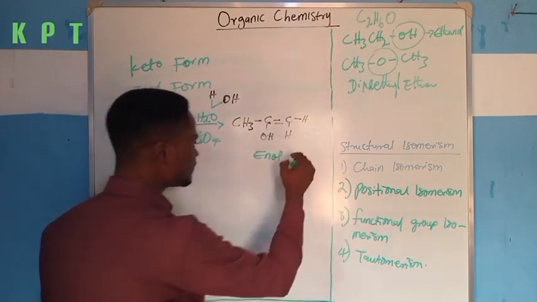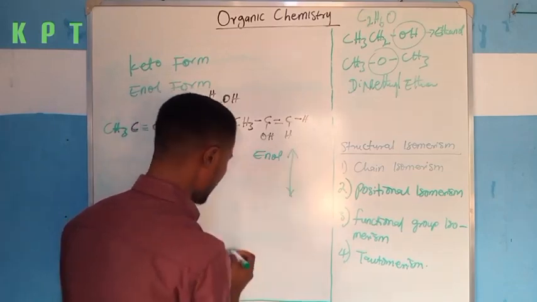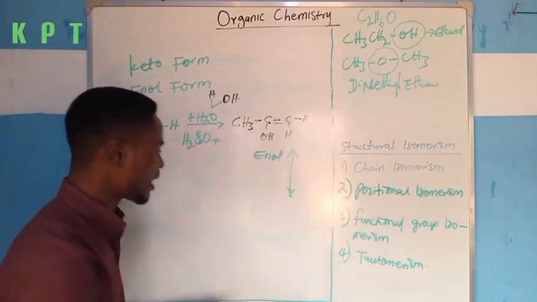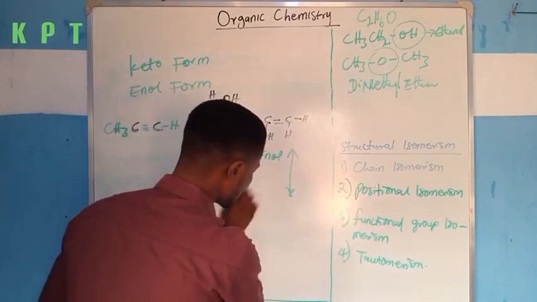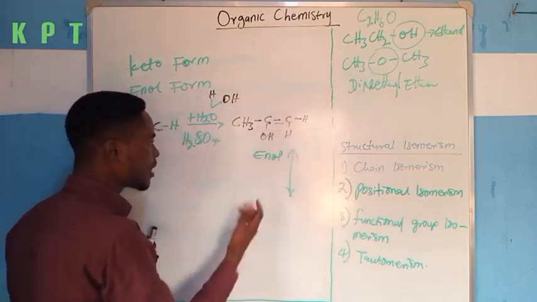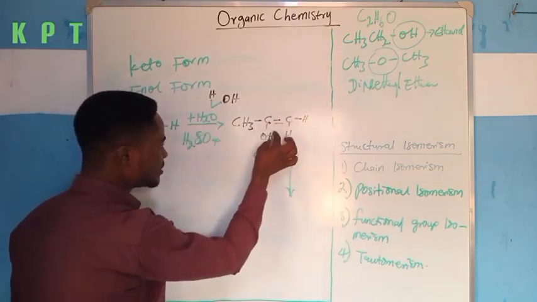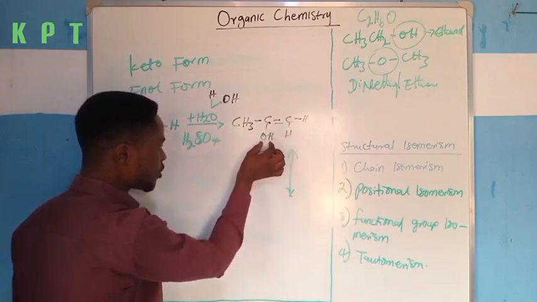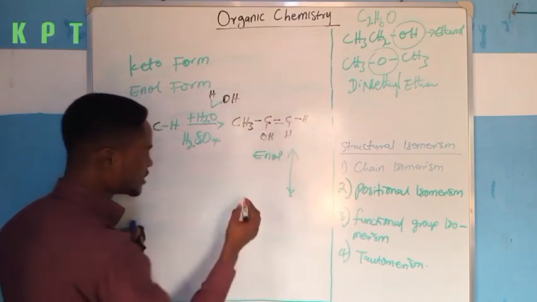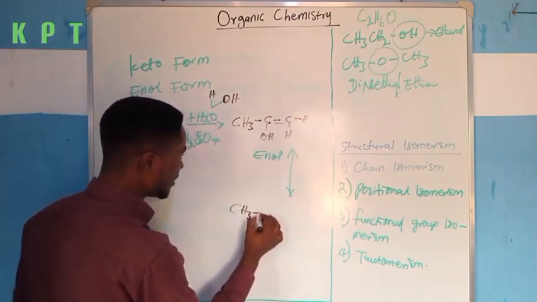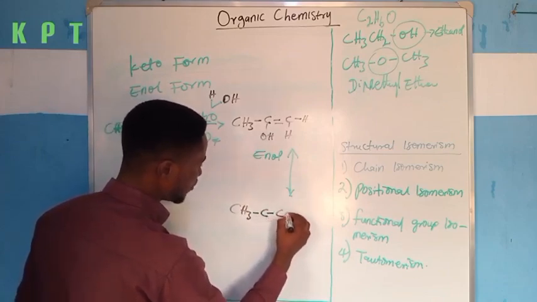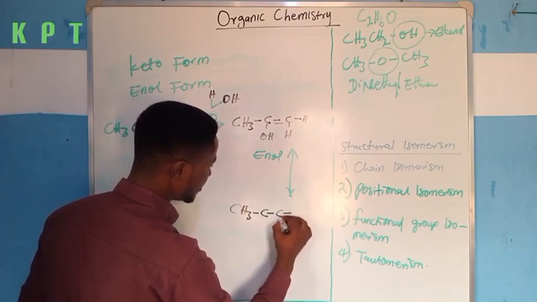And by that, I will have a reversible arrow, because even the keto form that is going to be formed can sometimes be transformed back to enol, because the enol is unstable. But the most stable one is the keto that will be formed. So for keto to be formed from enol, the hydrogen on this OH will leave here and come here, while this double bond will leave here and come here. So generally, I will have this CH3 here, and I'll have C here, a single bond here, I will now have C here, and I'll have H and H.